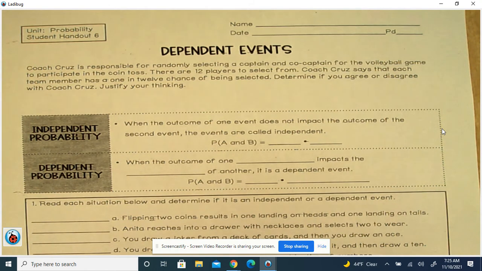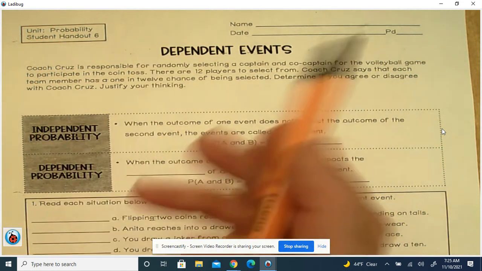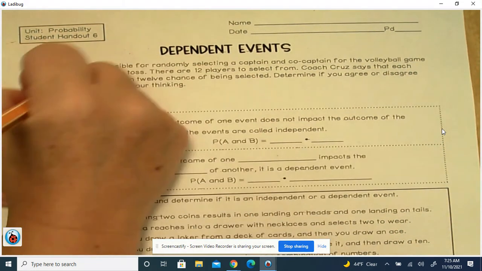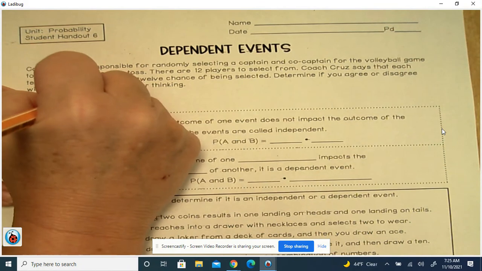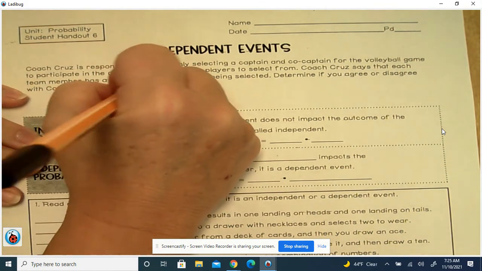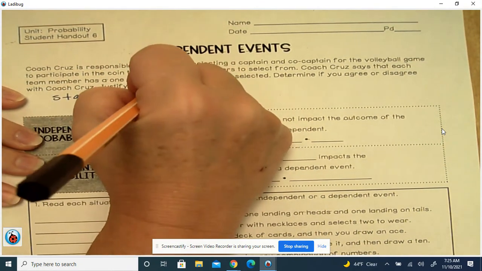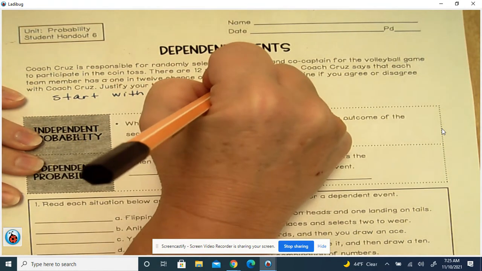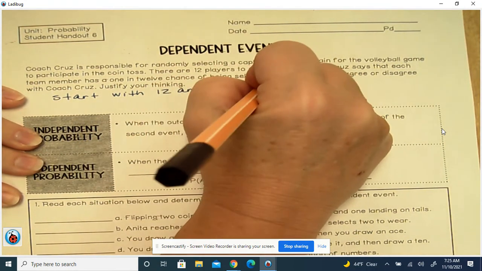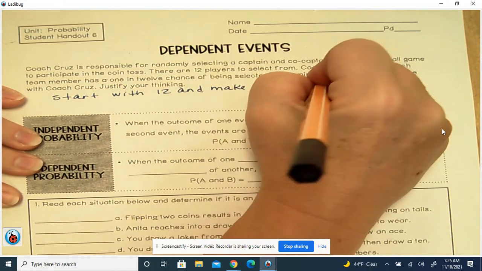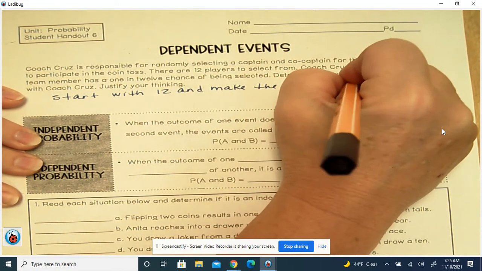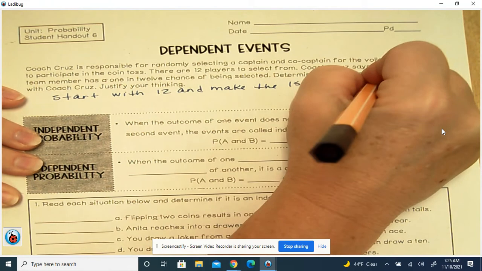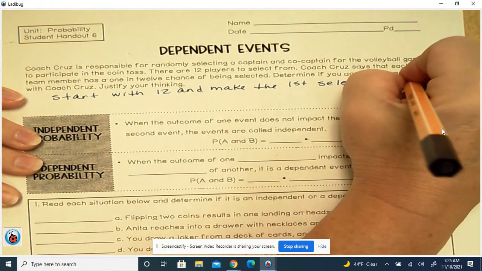So if there are 12 players, not everyone has a 1 in 12 chance, because once the captain is selected, you're missing a person. So if you start with 12 people and make the first selection, how many people are left for the second selection? 11, and so forth.